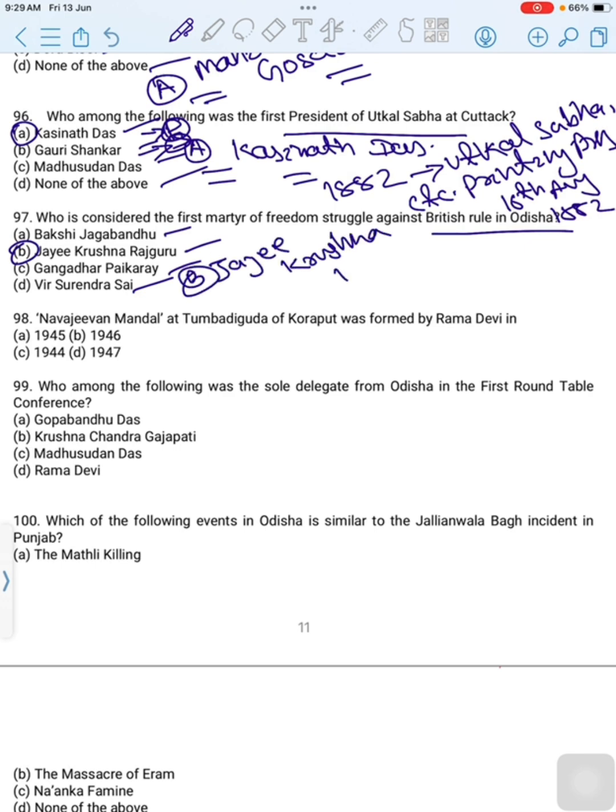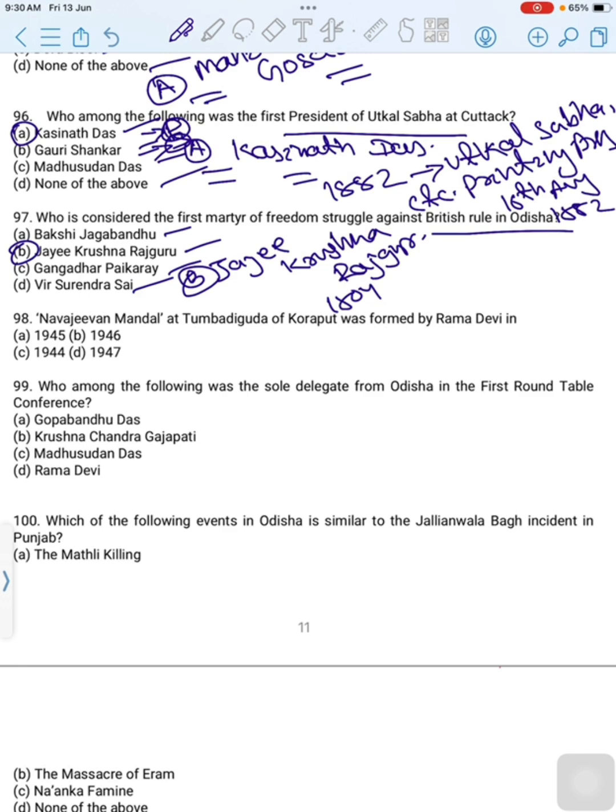In 1804, Jay Krishna Rajguru Mahapatra, known to the people as Jay Rajguru, was the royal preceptor to Mukunda Deva II. He revolted against the British with an army of paika warriors. This was also known as the Khurda Rebellion. But the British suppressed the rebellion with the help of some natives.